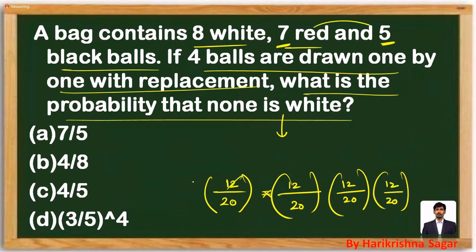You can further simplify. 4 3s are 12, 4 5s are 20. So 3 by 5 is going to be the value. How many times? 4 times. So the probability will be 3 by 5 whole raised to the power of 4. I hope the point is clear.